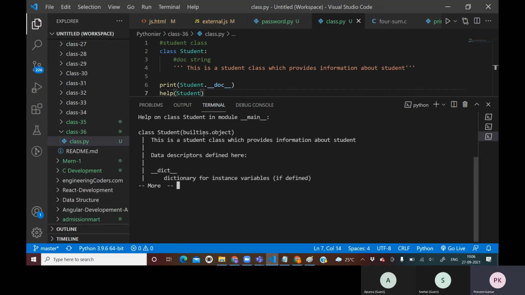Here it says class student, built-ins dot object. It is inheriting the built-in object class. Am I clear, guys? Please try to concentrate here. Here the property of inheritance is being obeyed. Once we jump into inheritance, this will be more clear. Even if I am creating a class, internally Python says this class is also an object of type built-ins dot object. Is it clear, guys?